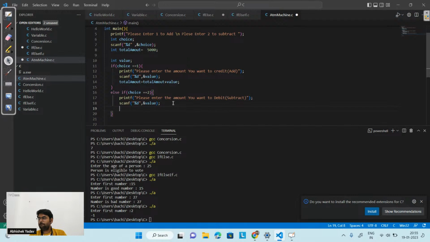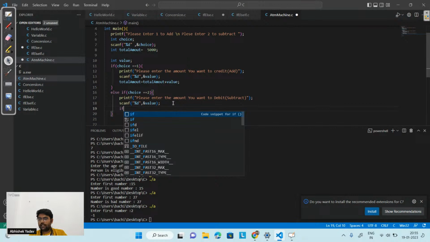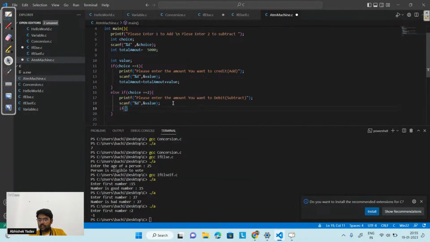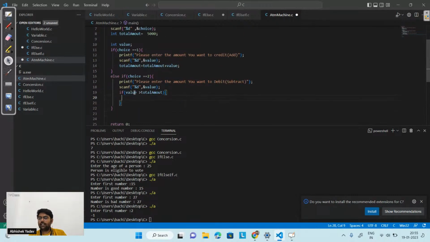Okay, let's see. So guys, here I need to write a check, that is if the value you want to subtract is greater than the total amount, then I can write printf insufficient fund, simple program.